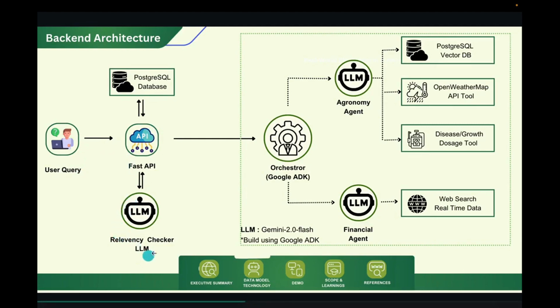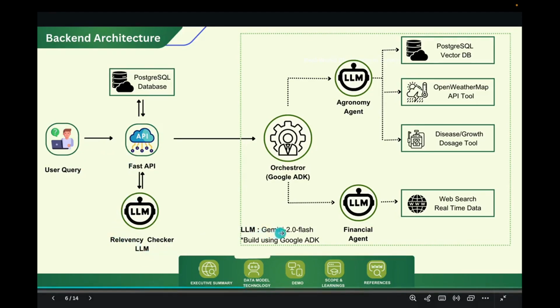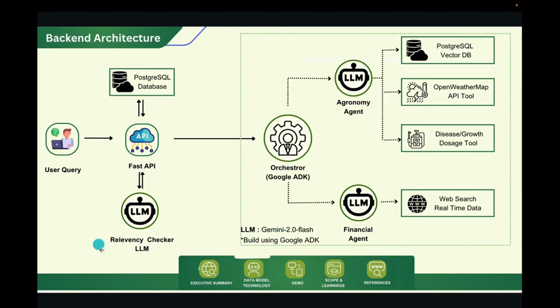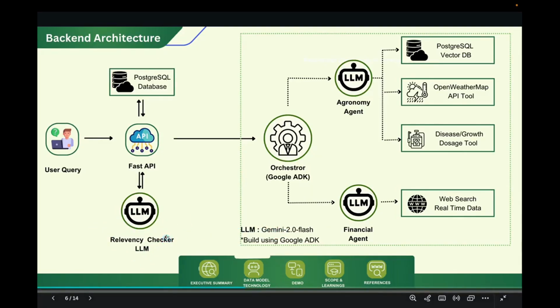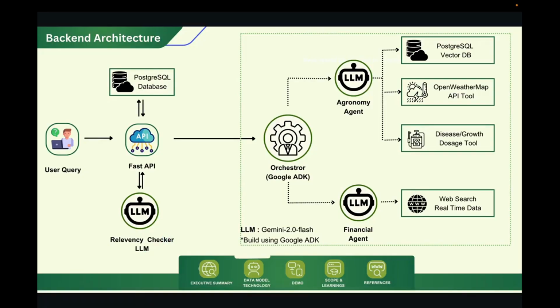We are using the Gemini 2.0 Flash model, and this relevancy checker LLM checks whether the query is relevant to any previous conversation. If yes, it takes the query and makes a more enriched query and sends it to the orchestra. If no, the relevancy checker LLM sends only the query to the FastAPI server, and this newly created query is given to the orchestra.